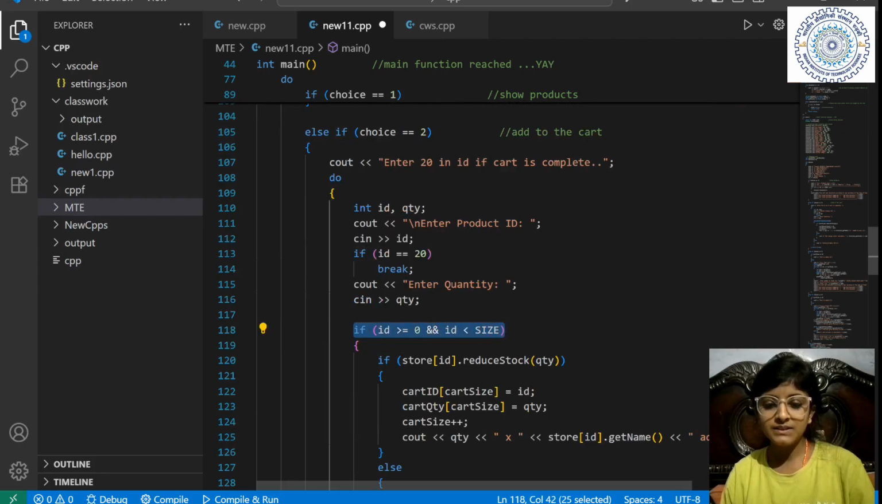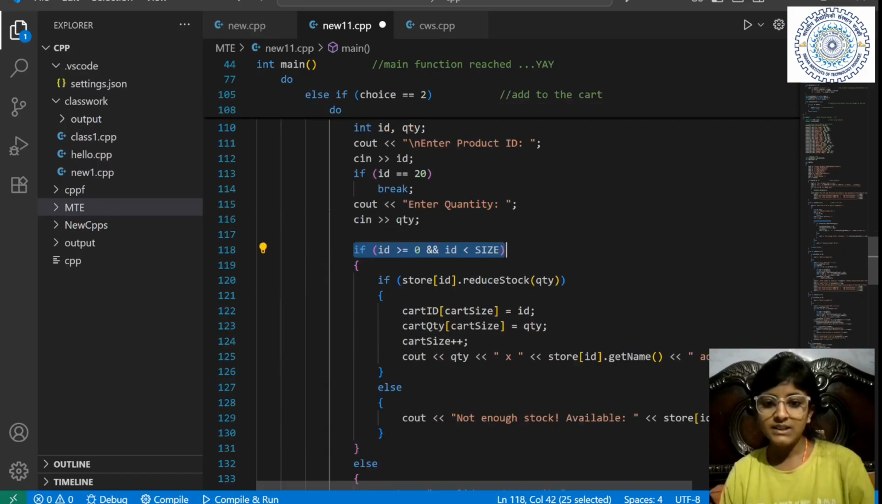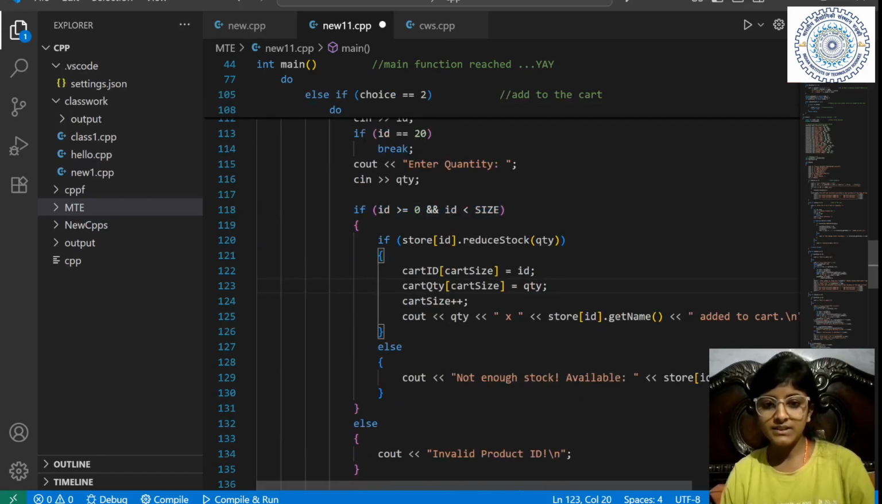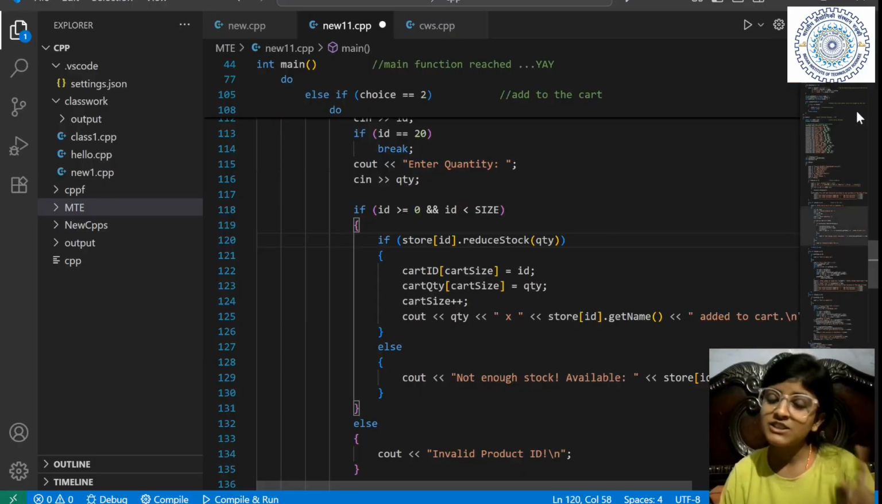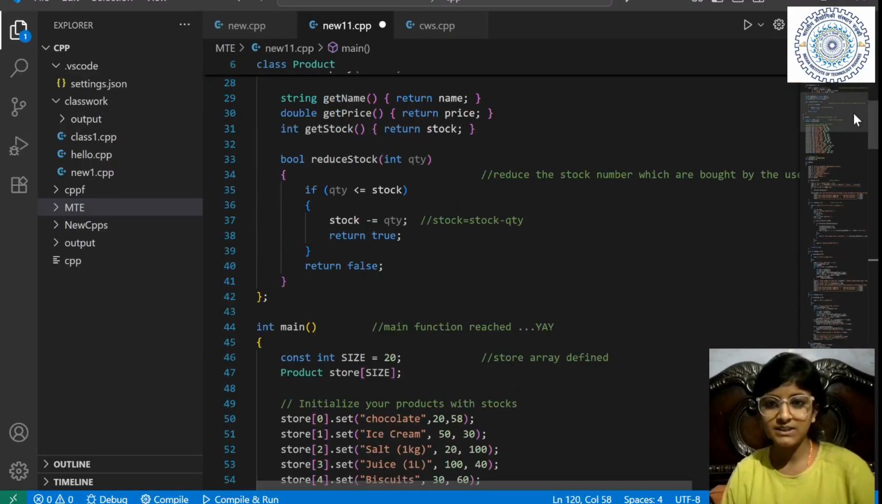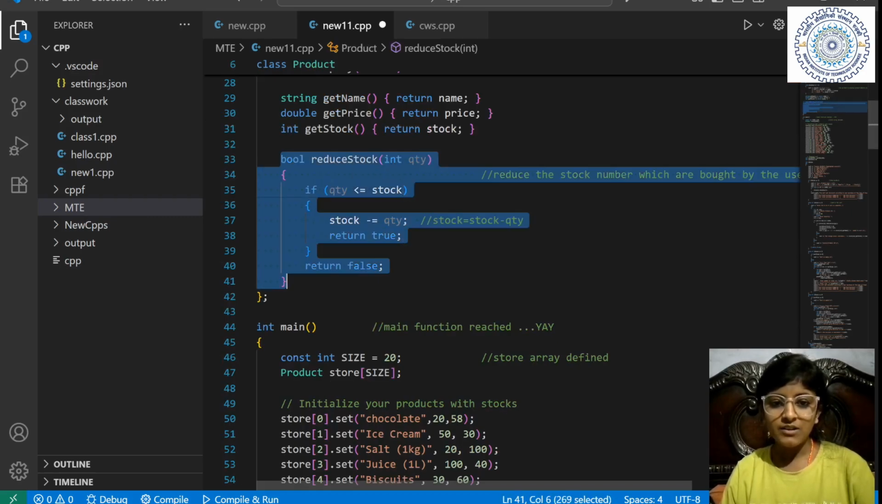Size should be valid, okay? So if the ID is valid, then we will check the quantity. If store ID and reduce stock quantity, see what it actually is. Basically, this is a function of mine, let's see what the function was. Reduce stock quantity. Okay, so see, this was my function reduceStockQuantity, a bool, and it is returning either true or false. Okay.